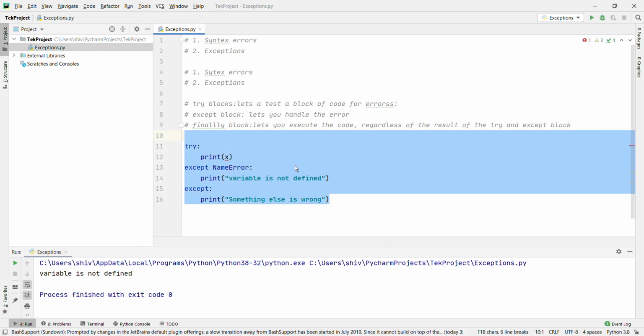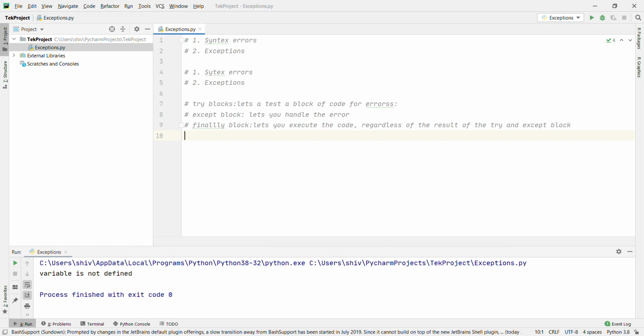Let's remove all. try, a equal to 3, if a less than 4, b equal to a divided by a minus 3. Okay, and print the value of b equal to b.